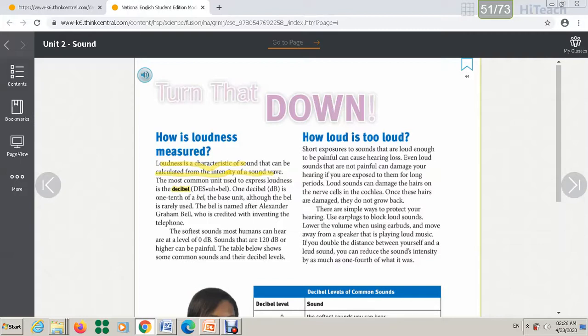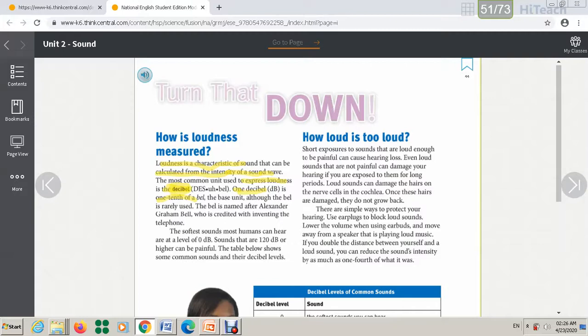This part is important. The decibel is the most common unit used to express loudness, so it is important to know this unit. Here you also have to know the meaning of a decibel. So 1 decibel is what? 1/10 of a bel. For the bel, the base unit, although it is rarely used, it's enough for you just to understand what a decibel is: the unit to express loudness.